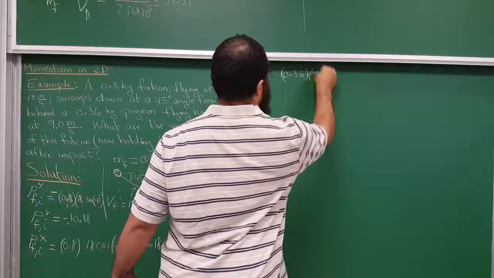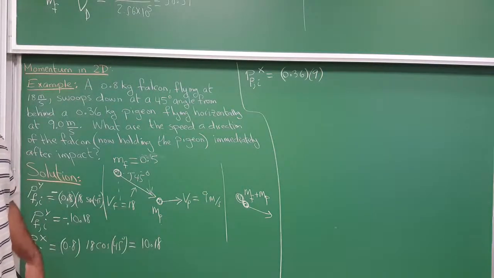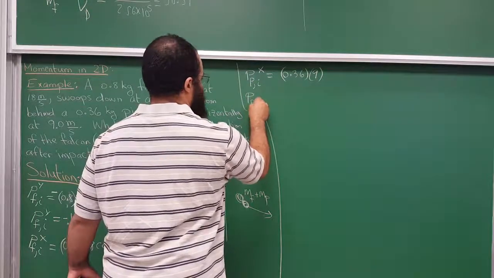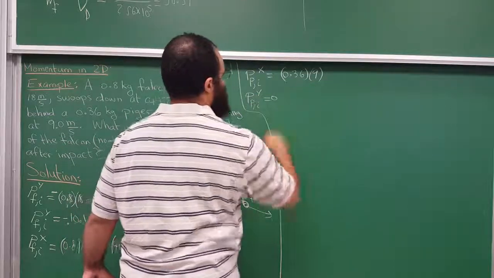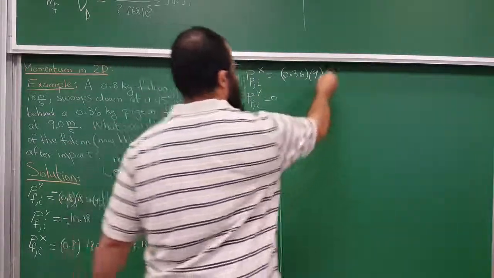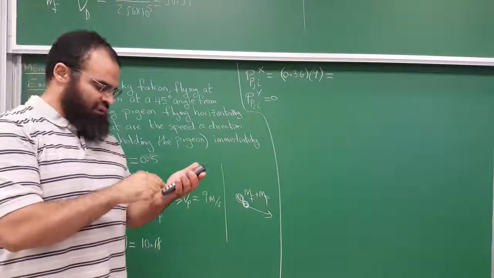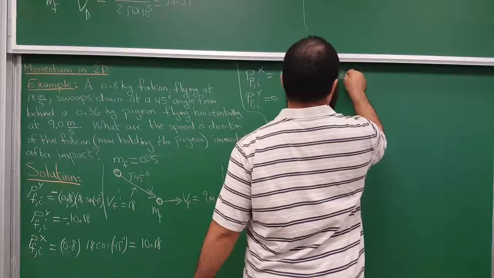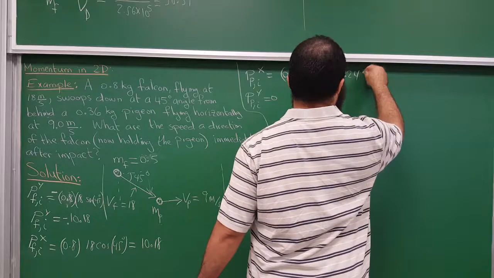It's 9, and the velocity is in the x direction, so it doesn't have any y component. So for the pigeon, the initial momentum in the y direction is simply 0. So 9 times 0.36 is 3.24 kilogram meters per second.